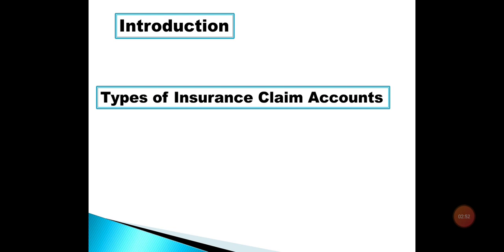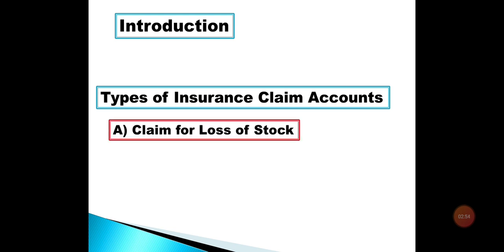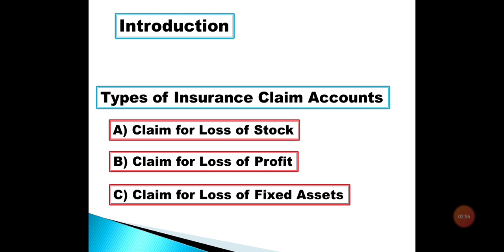Right now we'll see the accounting procedure to claim an amount against the loss of stock of a business. Students, we have already seen that there are three types of insurance claim a businessman should have: for the loss of stock, for the loss of profit and for the loss of fixed asset. Out of these three, we are taking the first part, that is claim for loss of stock.